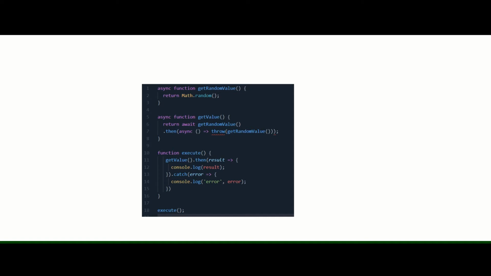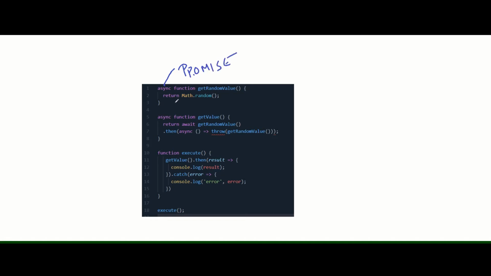Okay, so let's try to read this code snippet. At line number 1, we are defining an async function. The async keyword means that the function would return a promise. So I would write it down. Async means that this function would return a promise.